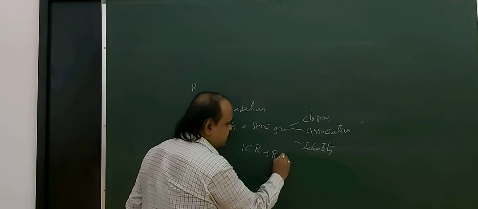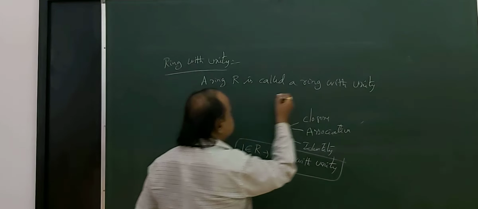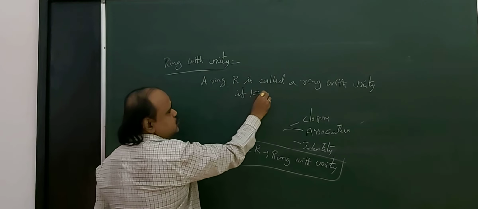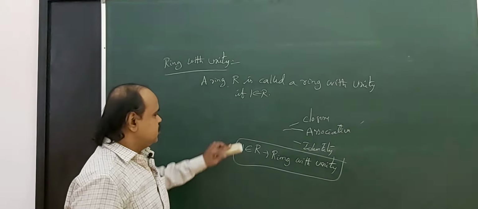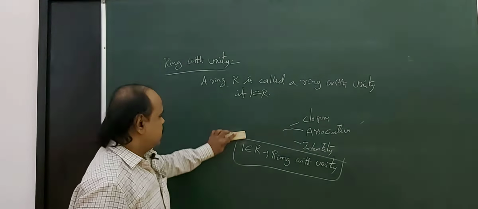Ring with unity. What is a ring with unity? Let capital R be a ring. A ring capital R is called a ring with unity if 1 belongs to R. So if 1 belongs to R, then that ring is called a ring with unity.